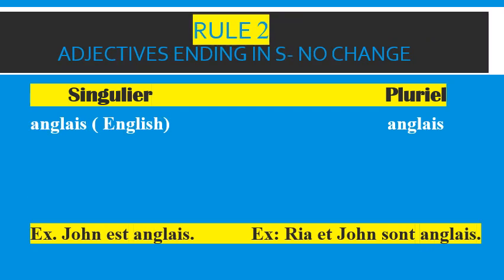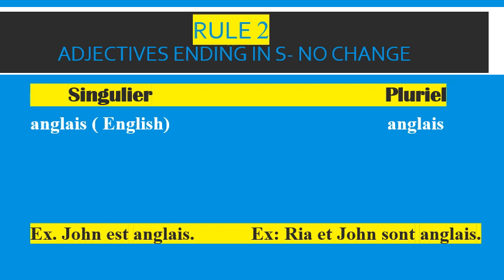Let us see the second rule, children. If the adjectives end in s and you have to change it into the plural form, there will be no change because there is already an s at the back. So let us see the example. In the singular form, I have taken the word anglais, that means English. And if I have to change it into the plural form, it again remains the same. It is again anglais.